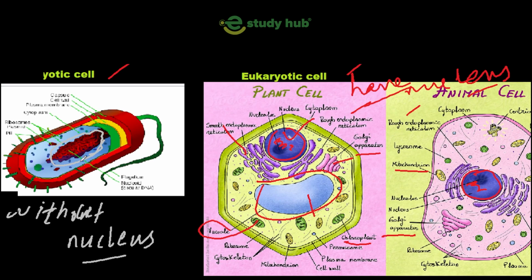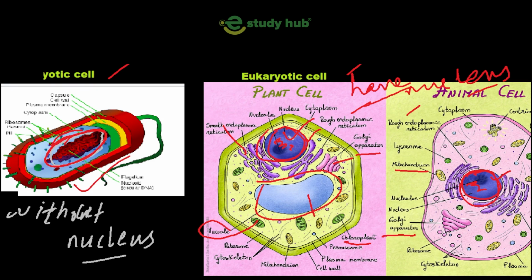Here you can see in the picture, this is a prokaryotic cell, and in this cell this is the DNA, the nucleoid. This DNA is without a nucleus; there is no nucleus or nuclear envelope here. As compared to the eukaryotic cell, you can see this is the nucleus in plant cell and animal cell.